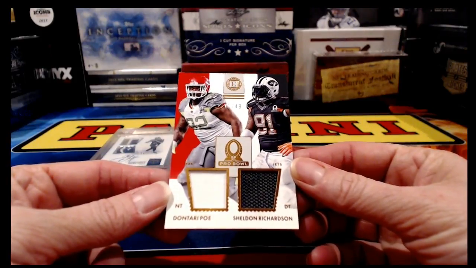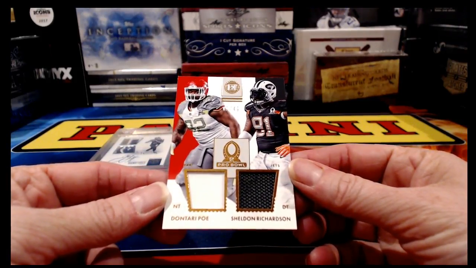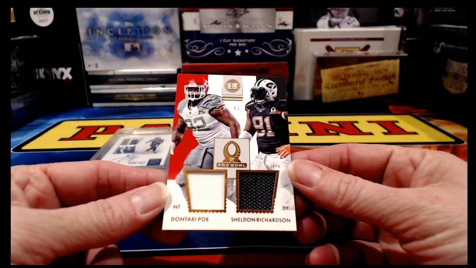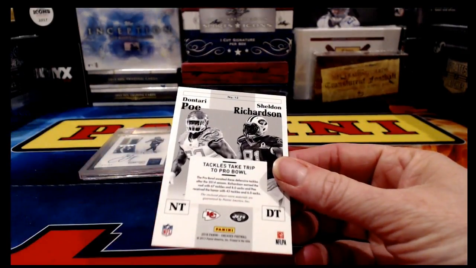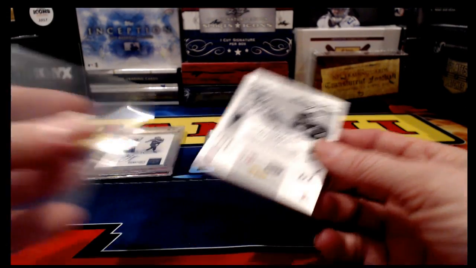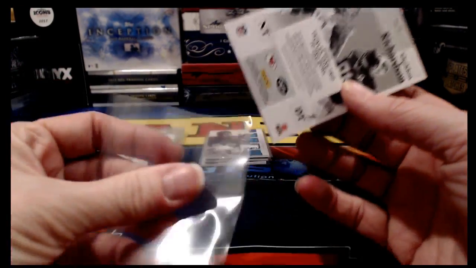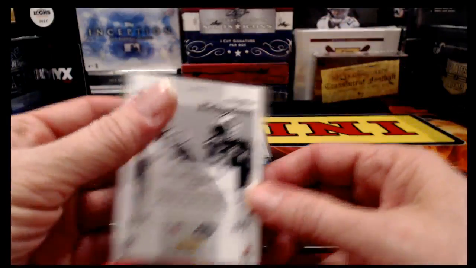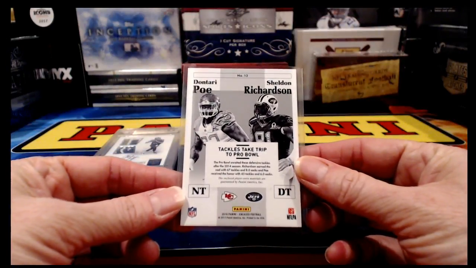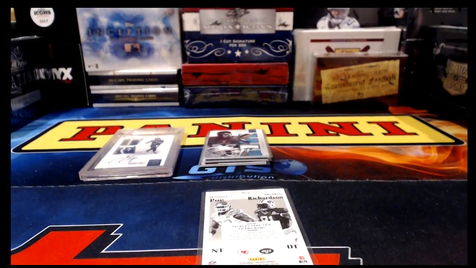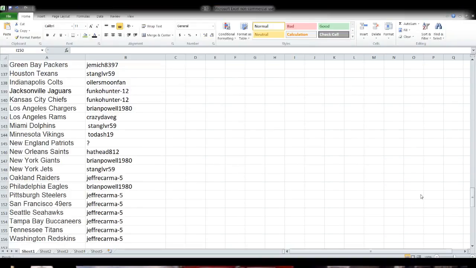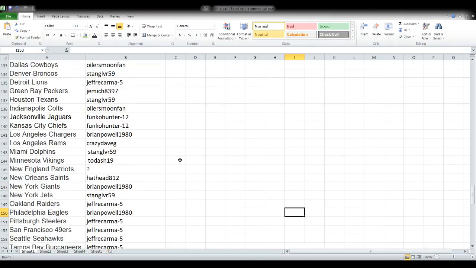And then finally, we have some Pro Bowl materials. This is numbered to 49, Dontari Poe and Sheldon Richardson. So that is Kansas City Chiefs and the Jets. So you know what that means. Unless the same person owns both of those teams, we're going to have to take this little bad boy into random.org and let random decide who's going to own it. So first and foremost, let me buzz us back over here to the spreadsheet, and we'll see if we have the same or different team owners.